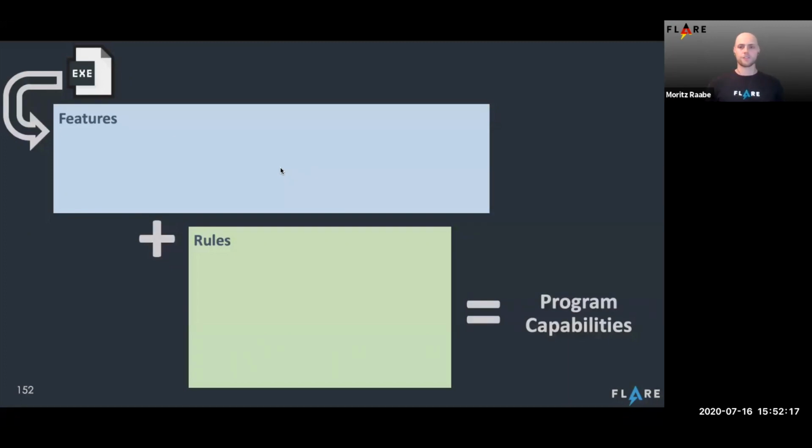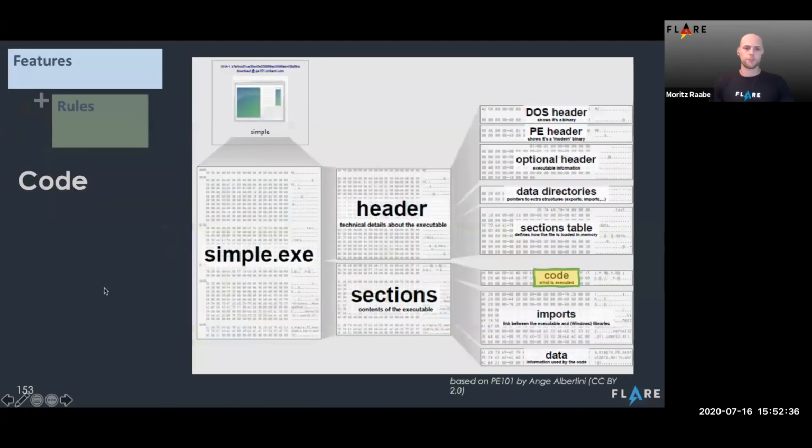Let's dive into how Kappa actually works and automatically identifies capabilities in a program. It relies on two main components. The first one is a features extraction engine, where we do code analysis to pull out features such as strings, the disassembly of a program and a code flow. And then also a rules engine, which applies logic to find combinations of these features. Let's dive into the features extraction first.